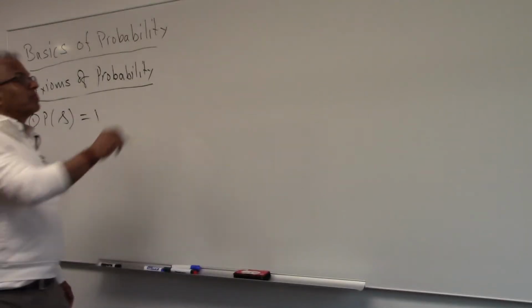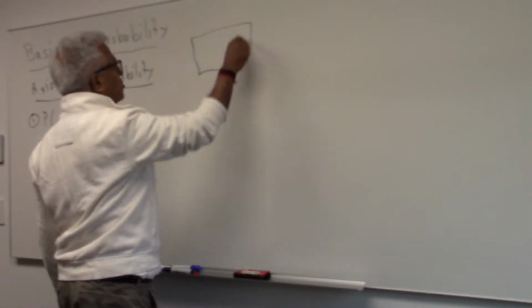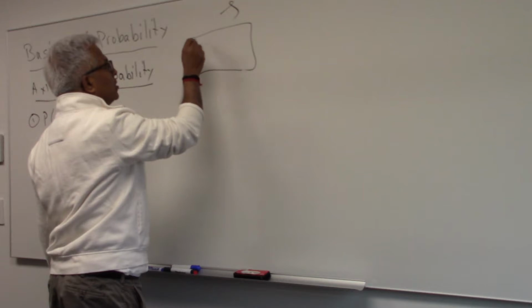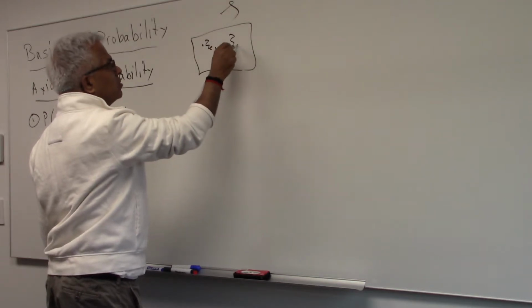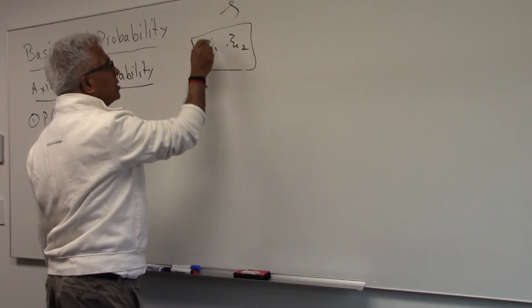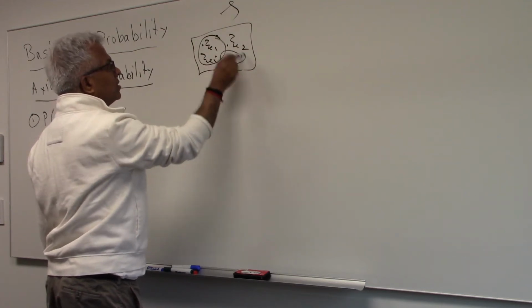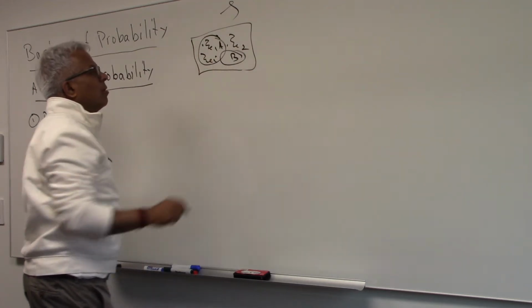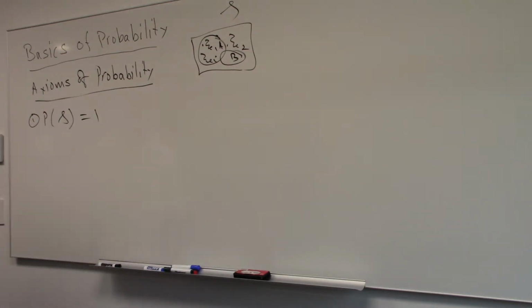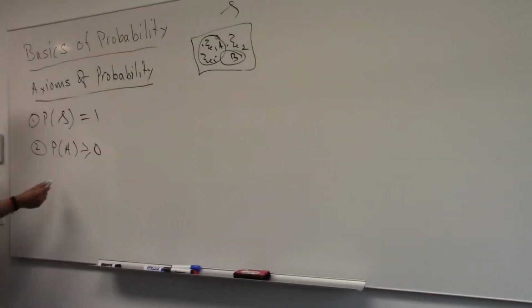So the set is, after all, the collection of events. So psi 1, psi 2, these could be the outcomes. And combining some of them, you could also have sets A, B, etc. So sets are events. The psi's are elementary events. Another axiom of probability is that the probability of any set is a non-negative number. Probability of the whole set is 1.